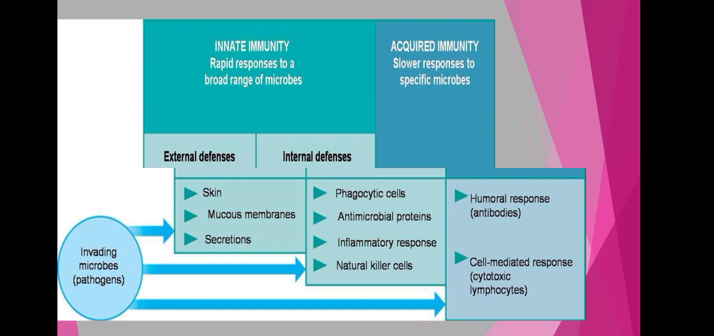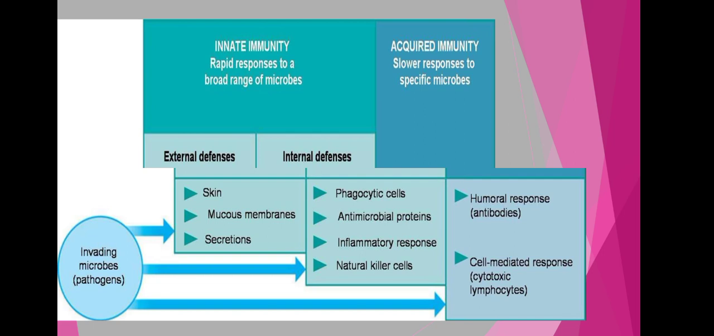Now the innate immunity is considered to be a rapid response to a broad range of microbes. In this figure you can observe the specificities related to the innate and the acquired immunity. Whenever we compare these with each other, the innate immunity is rapid, and the acquired immunity is slower. The innate immunity is against a broad range of microorganisms, and the acquired immunity is against specific types of microbes.